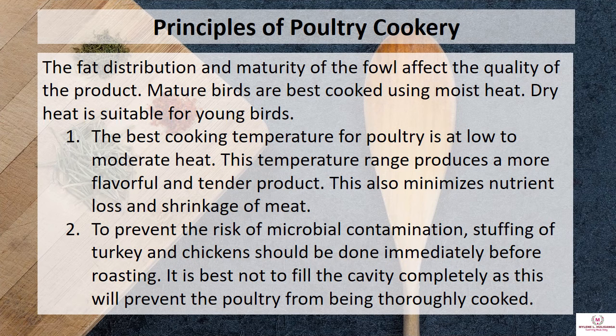Principles of poultry cookery. The fat distribution and maturity of the fowl affect the quality of the product. Mature birds are best cooked using moist heat. Dry heat is suitable for young birds. Number 1, the best cooking temperature for poultry is at low to moderate heat. This temperature range produces a more flavorful and tender product. This also minimizes nutrient loss and shrinkage of the meat.